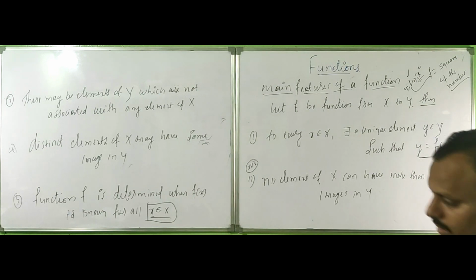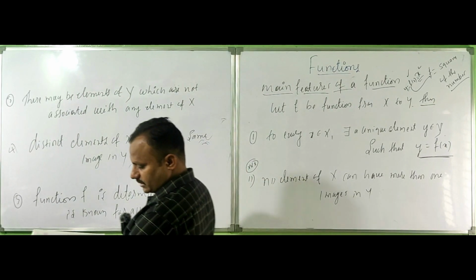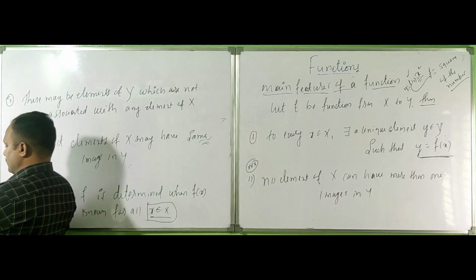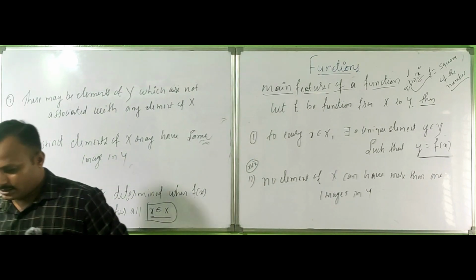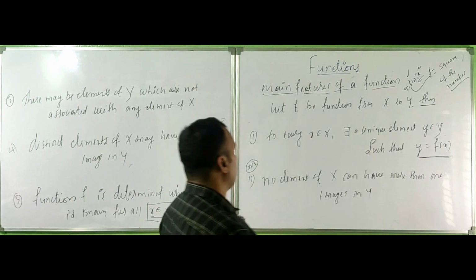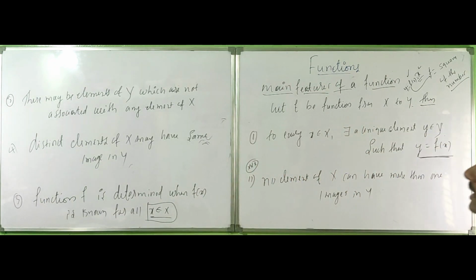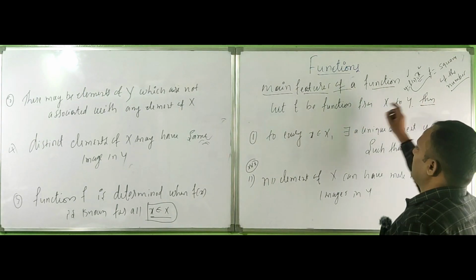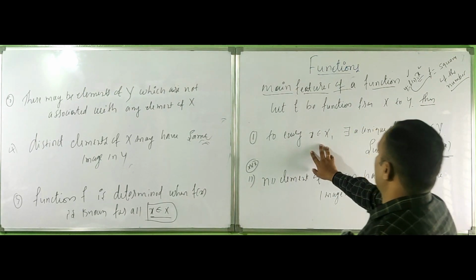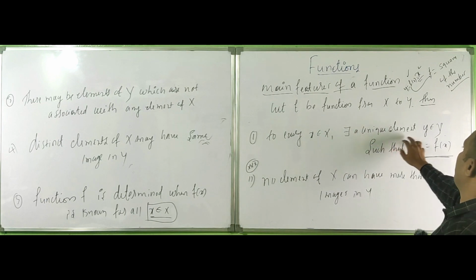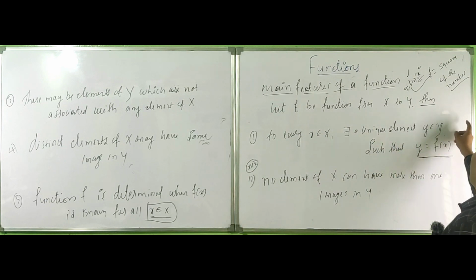That's all. Okay. Another concept is real valued function and a real function. Next concept, these are very important, once I already revised the concepts. Let f be a function from X to Y, then to every x belongs to X, there exists a unique element y belongs to Y such that y equals f of x.